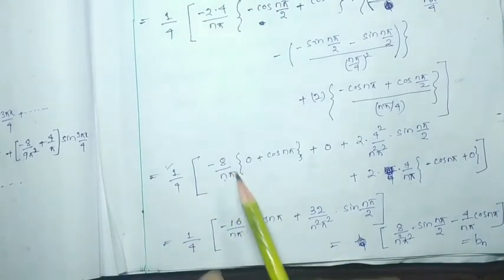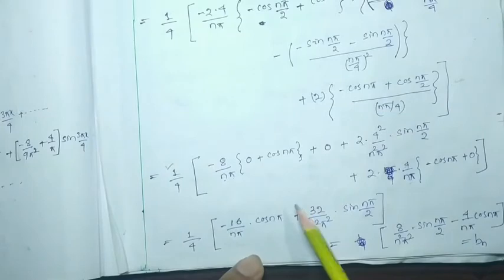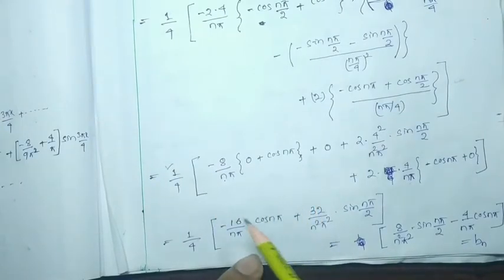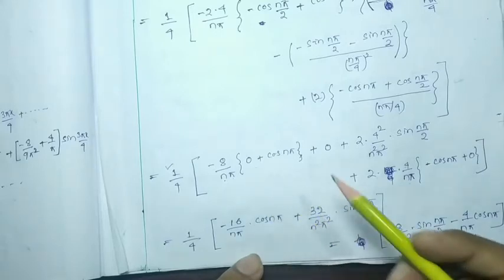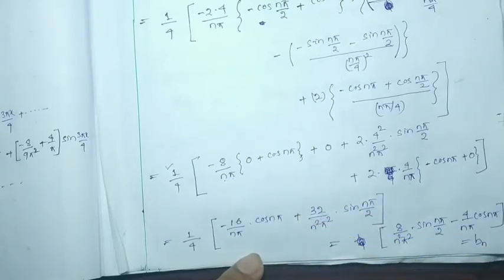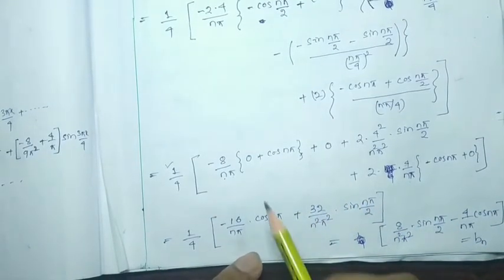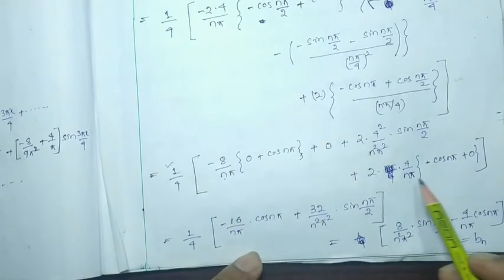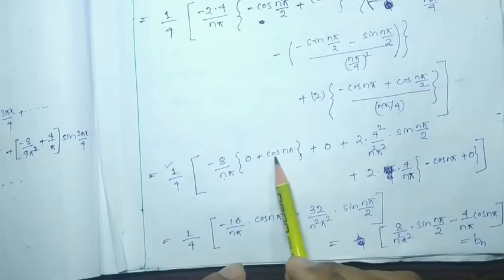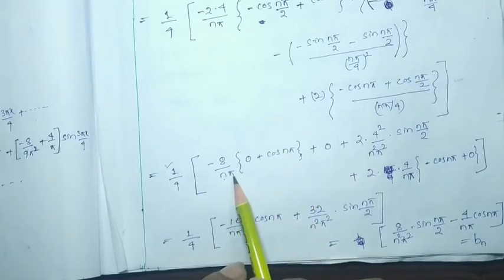This will be cos, see, this term and this term both are equal. Here see, minus 8 cos n pi by n pi.